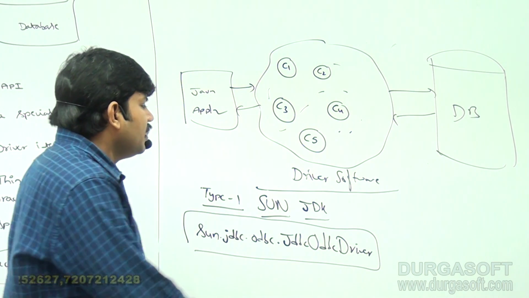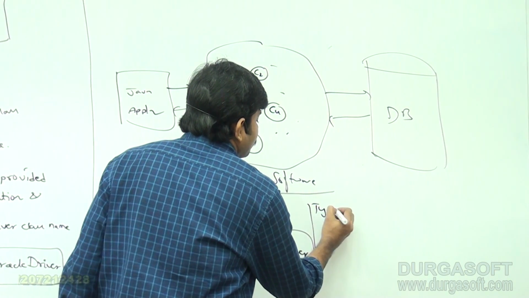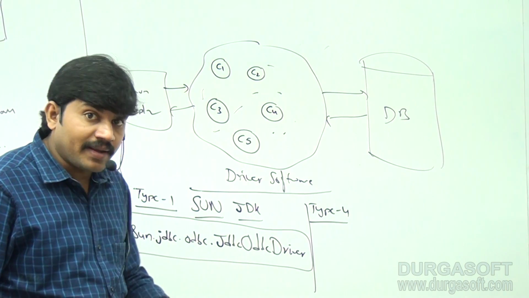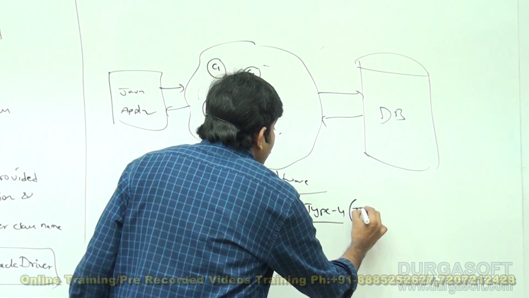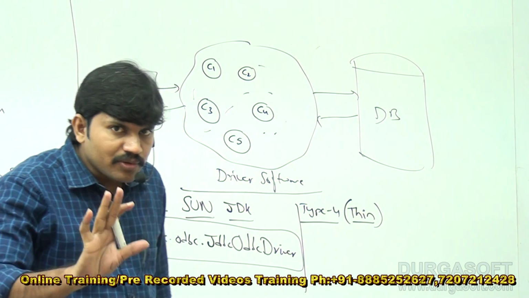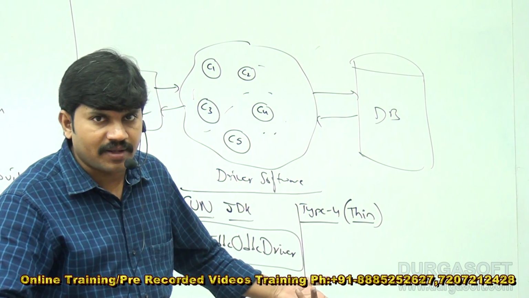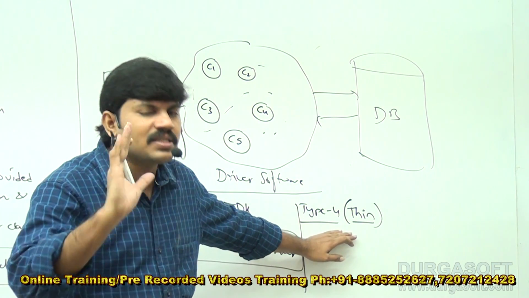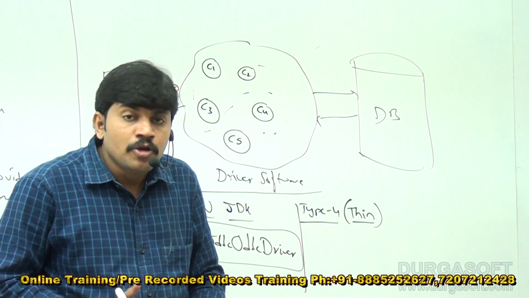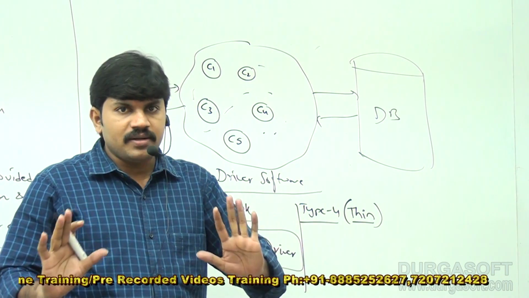Similarly, there is a type 4 driver of Oracle, which is also known as the thin driver. Don't worry, all these words are new to you because I haven't covered types of drivers yet. Just a basic idea: the thin driver software is provided by Oracle Corporation to communicate with the Oracle database.